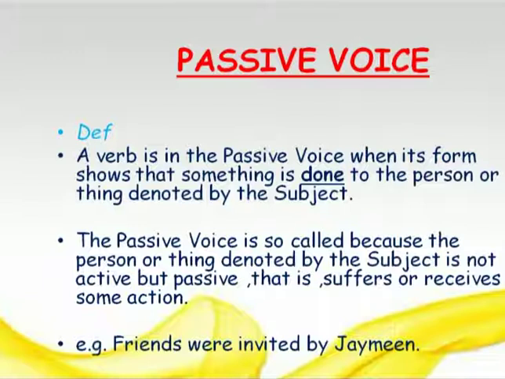Friends were invited by Jamin, right? In active voice what we said? Jamin invited friends. But here we say that in passive voice, friends were invited by Jamin. So the subject has become passive, and the subject receives the action. Subject receives the action of inviting the friends, right? So here we say that friends were invited by Jamin. So this is the difference.